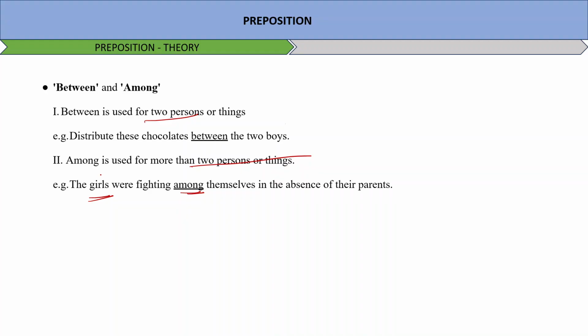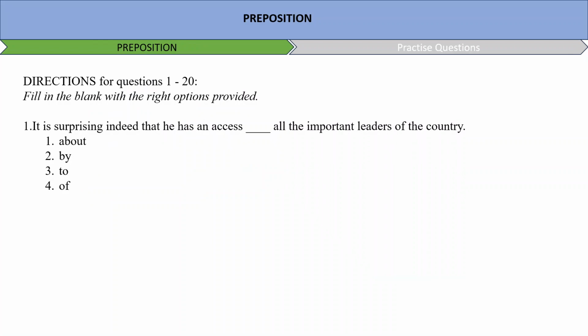It is surprising indeed that he has an access all the important leaders of the country. So you have to tell which preposition will be used here. It is surprising indeed that he has an access about, by, to, of all important leaders. Access will always take to with it. Access to all the important leaders in the country.